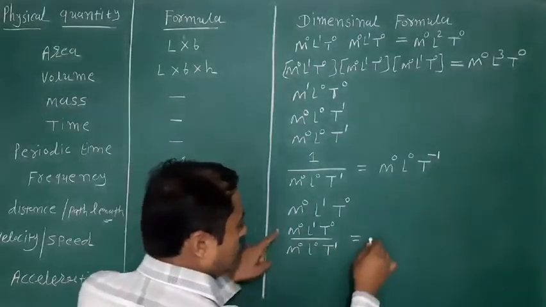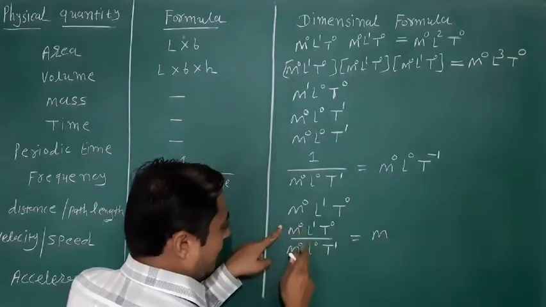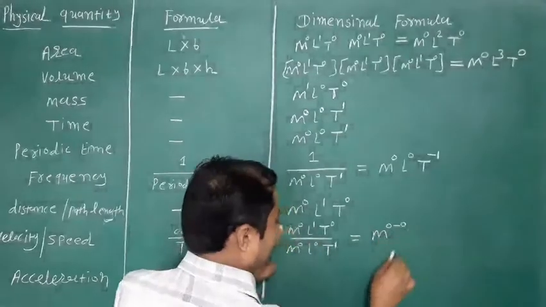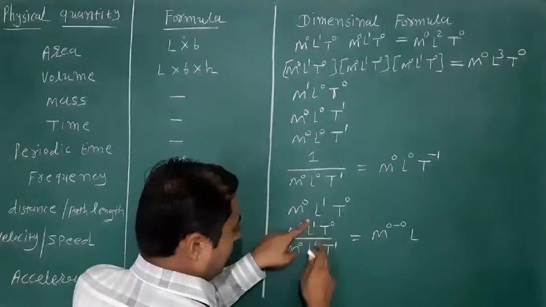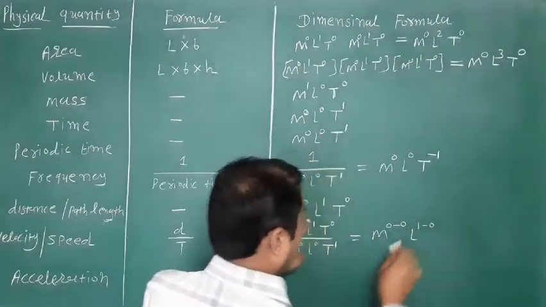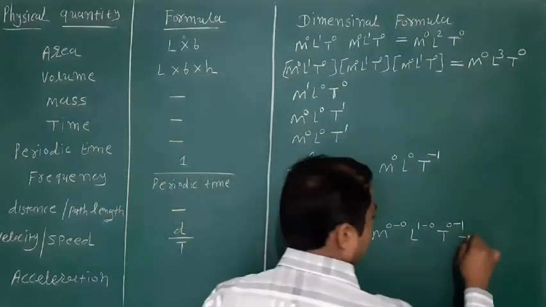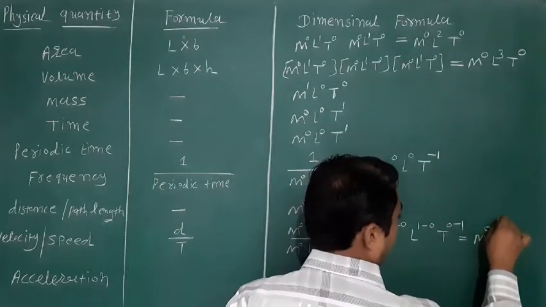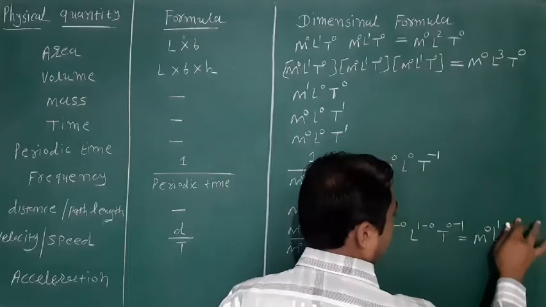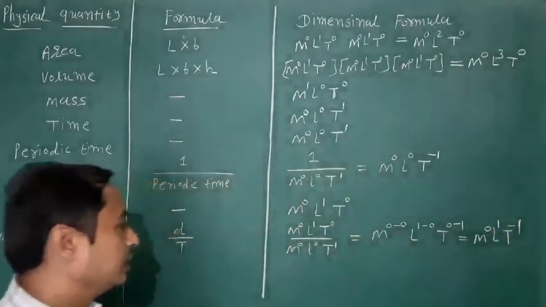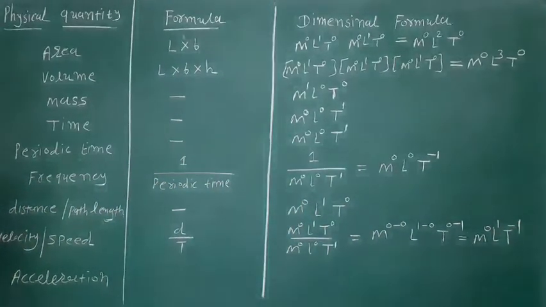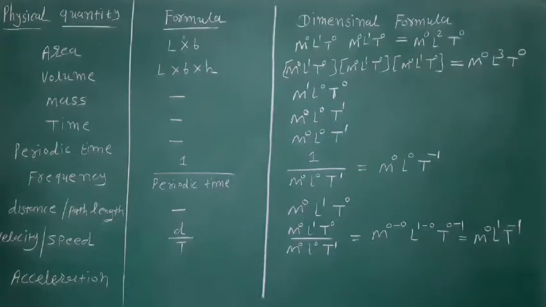Means, look here, M raised to 0 minus 0, L raised to 1 minus 0, T raised to 0 minus 1, means M raised to 0, L raised to 1, T raised to minus 1. This is the dimension formula of velocity and speed.